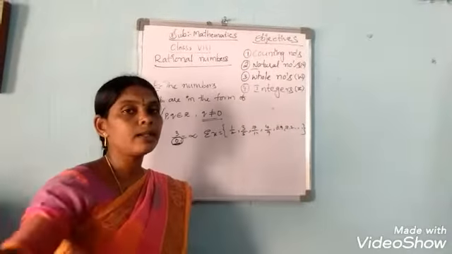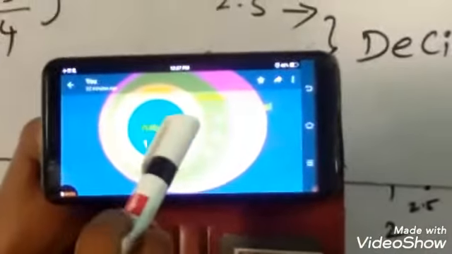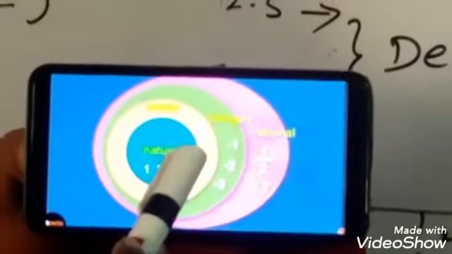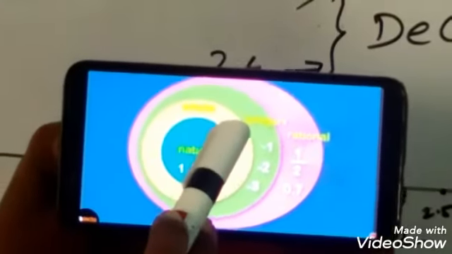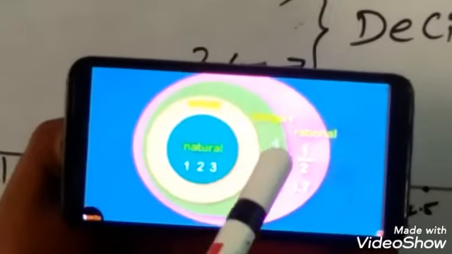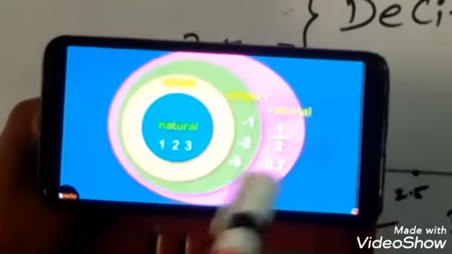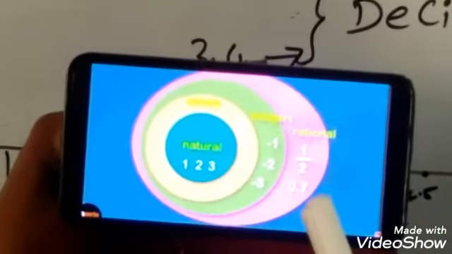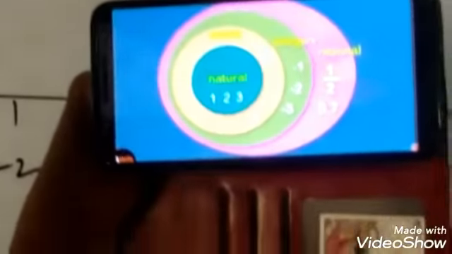Now see here, natural numbers 1, 2, 3 and so on. Next together with 0: 0, 1, 2, 3, these all are whole numbers. All the positive numbers and negative numbers together with 0 form the integer set. And now here fractions like 1 by 2, 0.7 are there. So these all are called rational numbers.